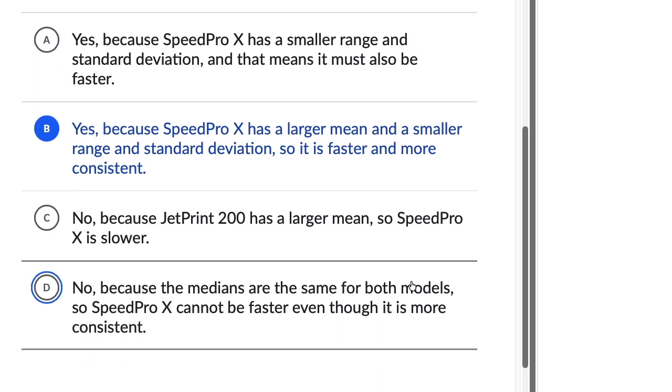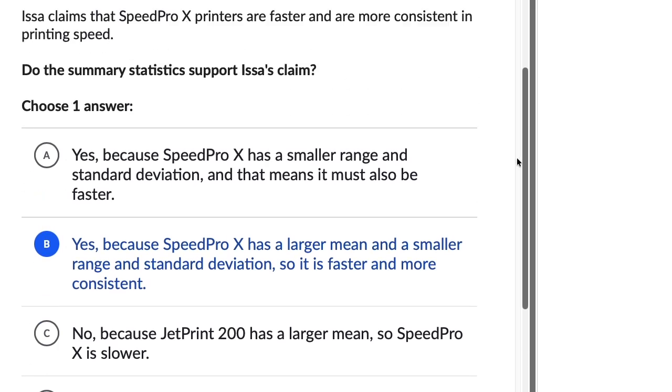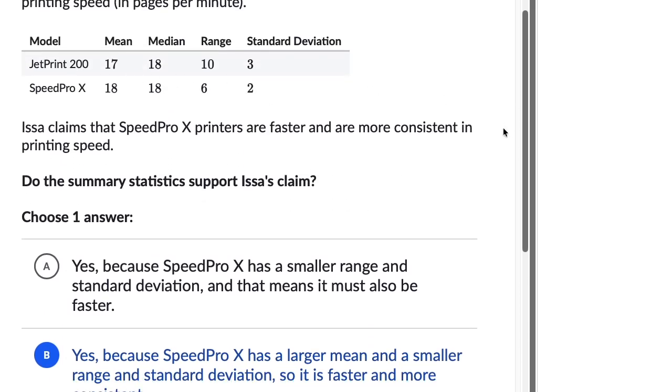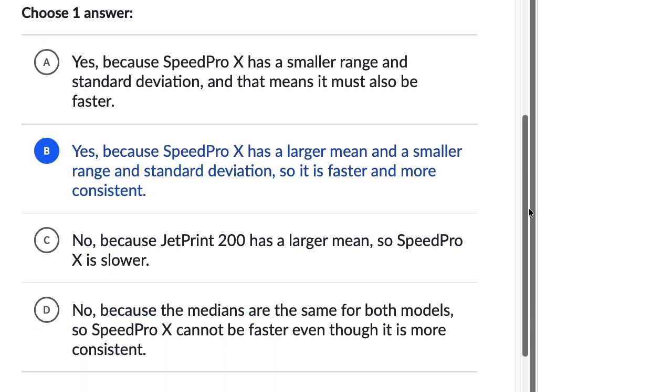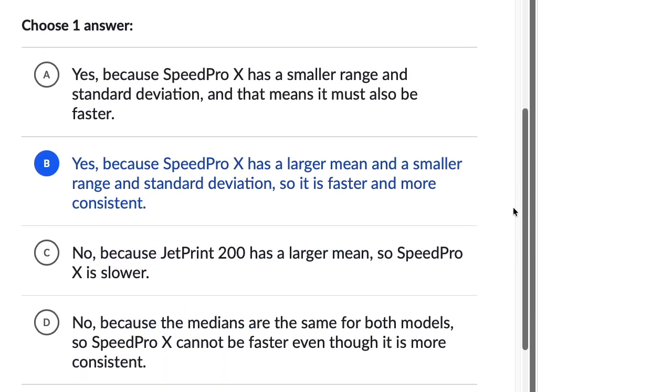Let's see. No, because JetPrint 200 has a larger mean. We just know that that's not true. JetPrint 200 does not have a larger mean. And then the last one, no, because the medians are the same for both models. So Speed Pro X cannot be faster even though it is more consistent.